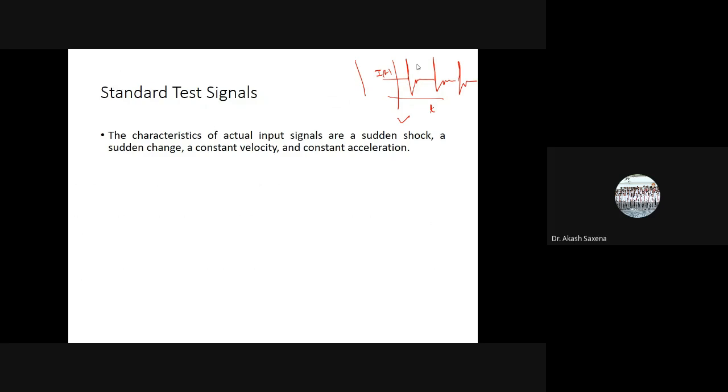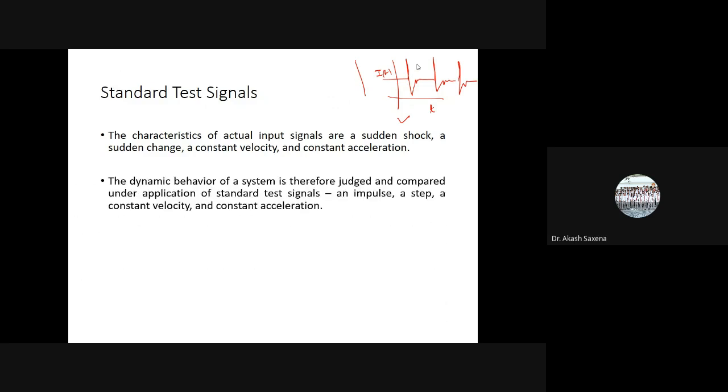Here, we will be discussing the standard test signals. The actual input signal can be a sudden shock, a sudden change, a constant velocity, or a constant acceleration. The dynamic behavior of a system is therefore judged and compared under the application of certain standard signals like impulse function, step function, constant velocity, and constant acceleration. This bunch of signals is known as the standard signals.